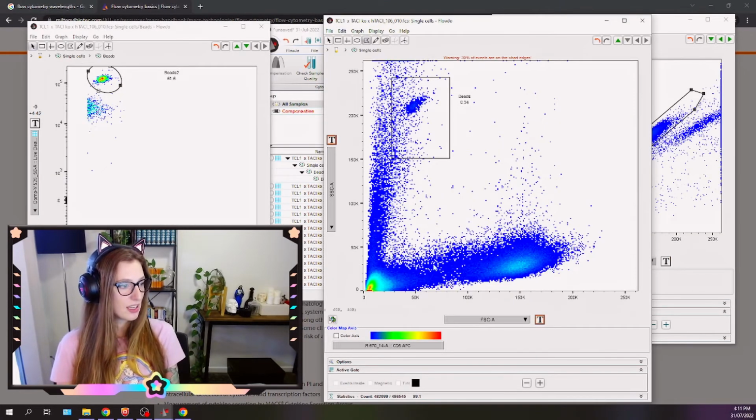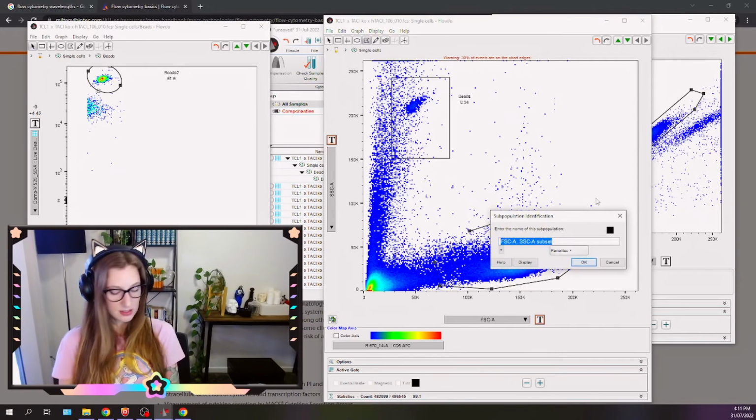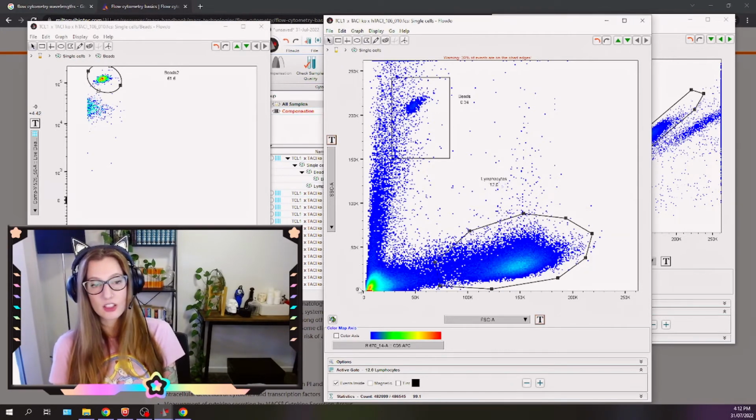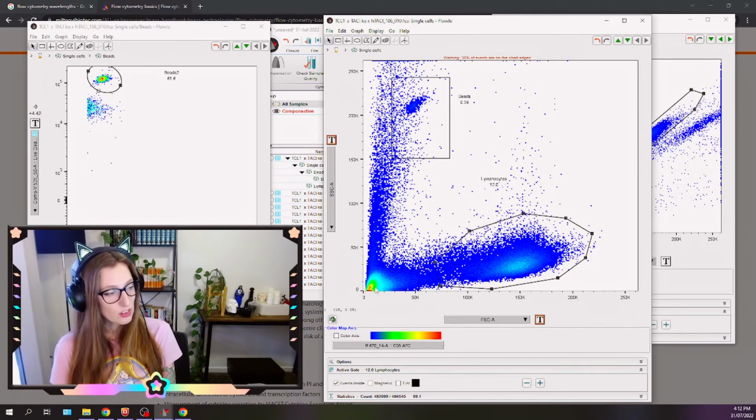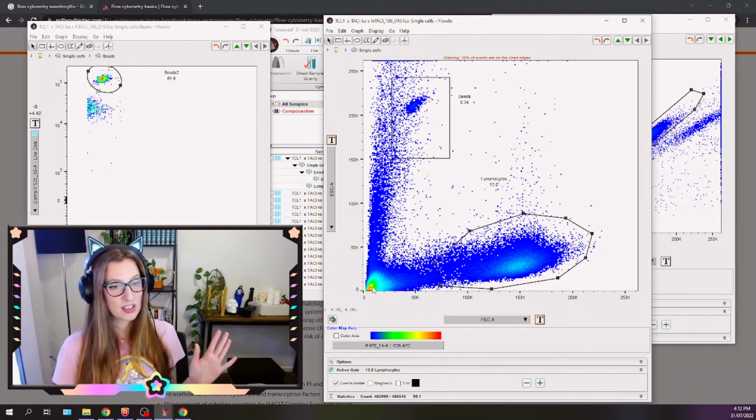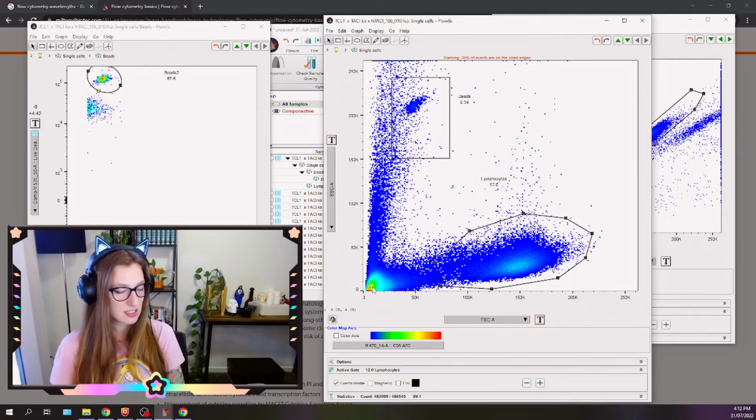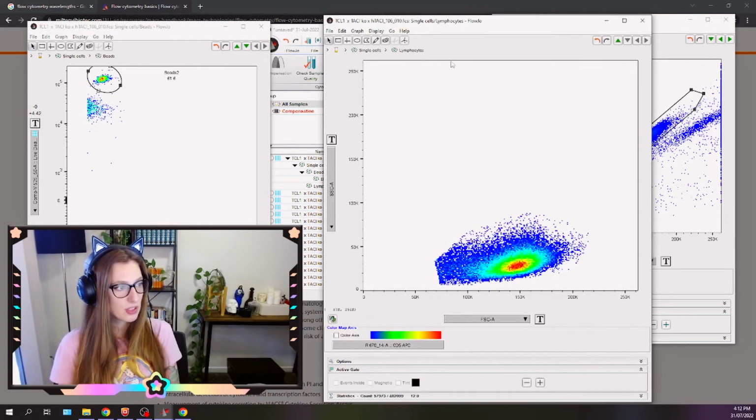All right, we're going to do a gate around these. As I said before, this is a blood sample. So these are our lymphocytes. All of this stuff here that's really tiny, because it's so close to not even existing, that's just cellular debris. That's broken up pieces of red blood cells. That's just scraps and bits and pieces. So we want to get rid of that as well. So let's go into our lymphocyte gate.